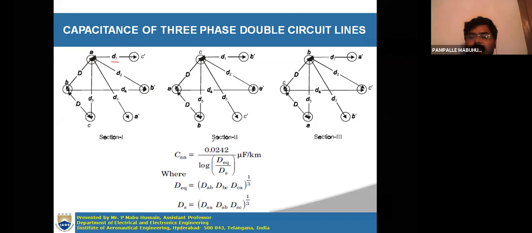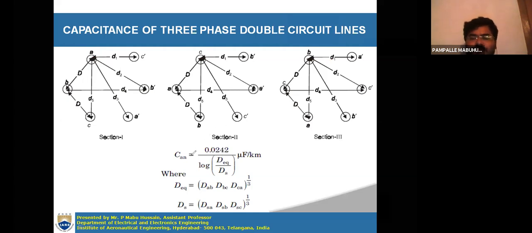In a similar way, for section 2 also they have been given. For this distance D1, it means this distance will also be D1, and this distance will be D1. All the distances from one conductor to other conductors are given in the diagram itself. Now you have to determine the capacitance for this double circuit transmission line, which is represented in transposed form.